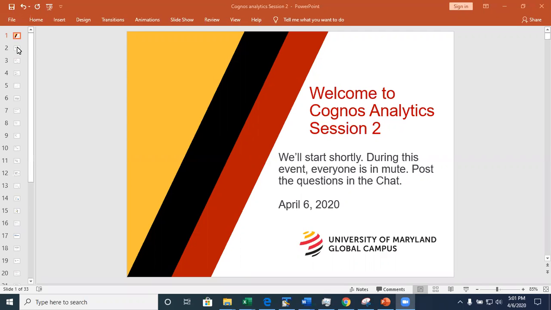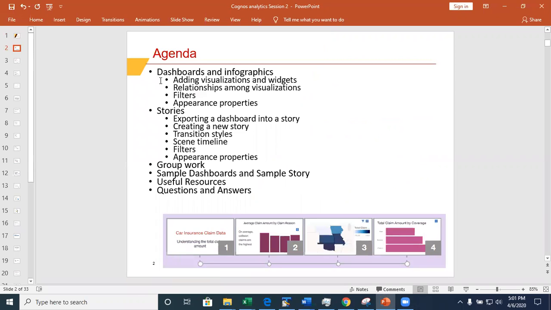Hello, everybody. So this is our second session today, and this is a long agenda. We're going to talk about the dashboard. We're going to talk about the stories and the group work, okay? So that's the main key for today.